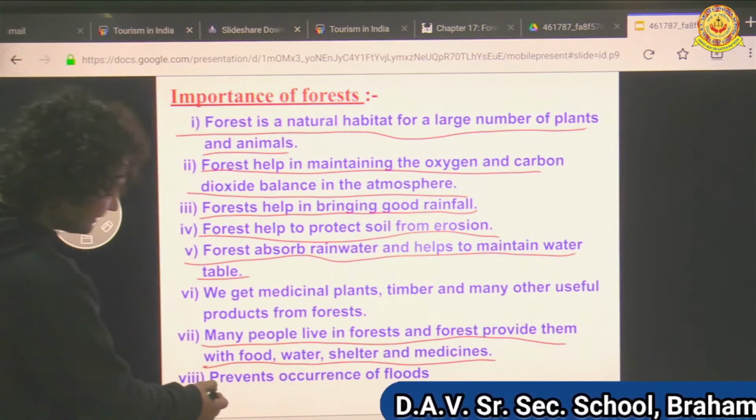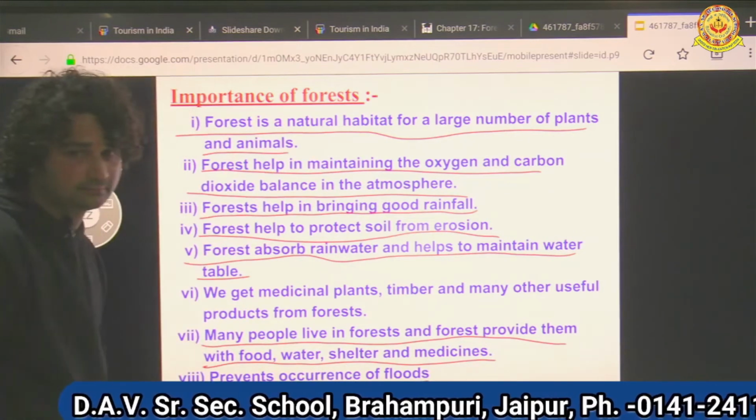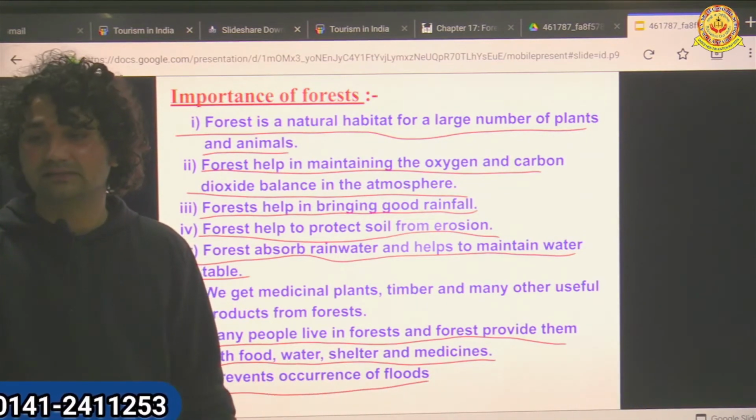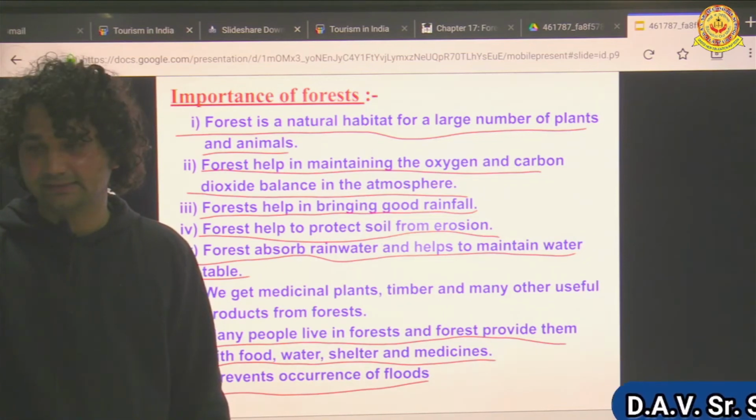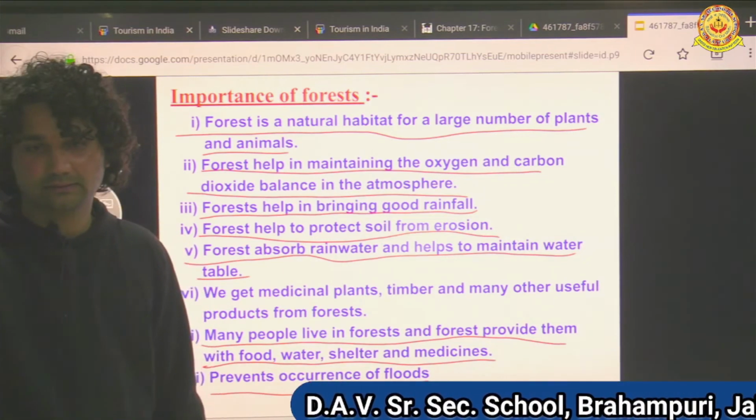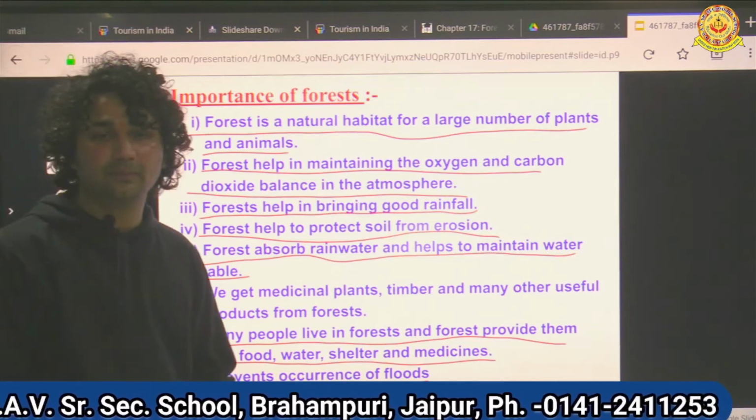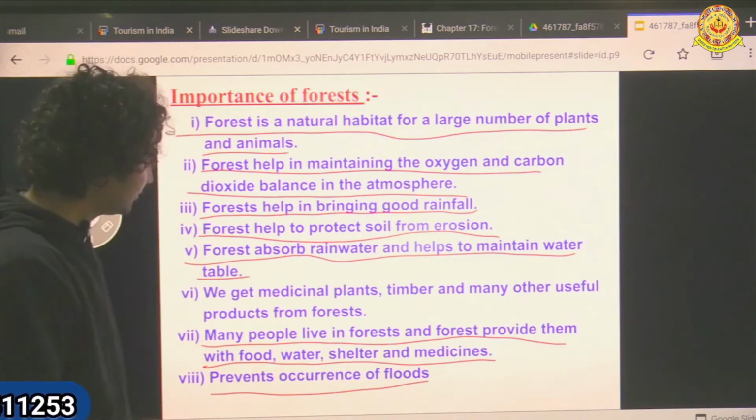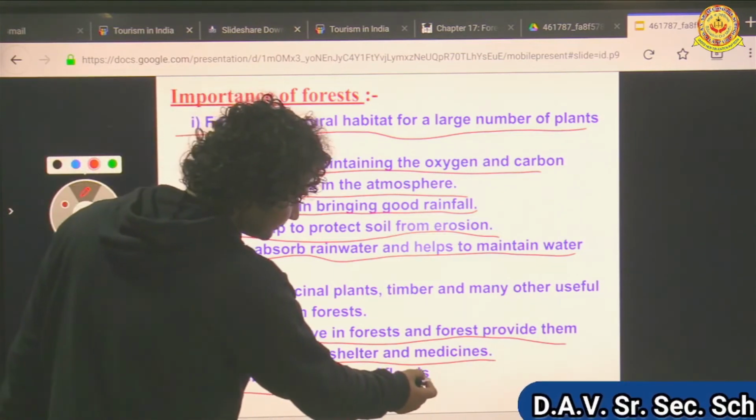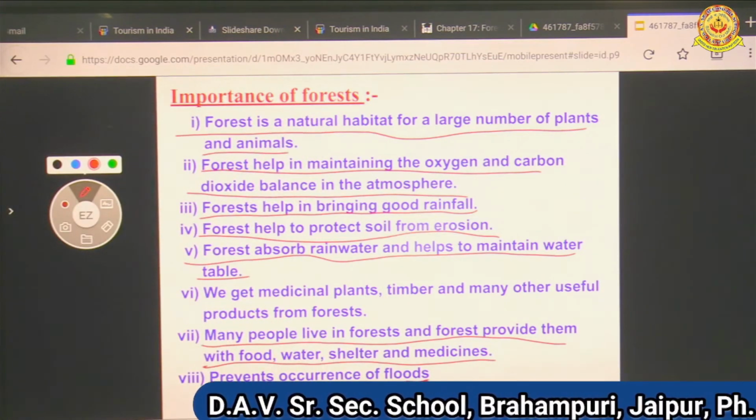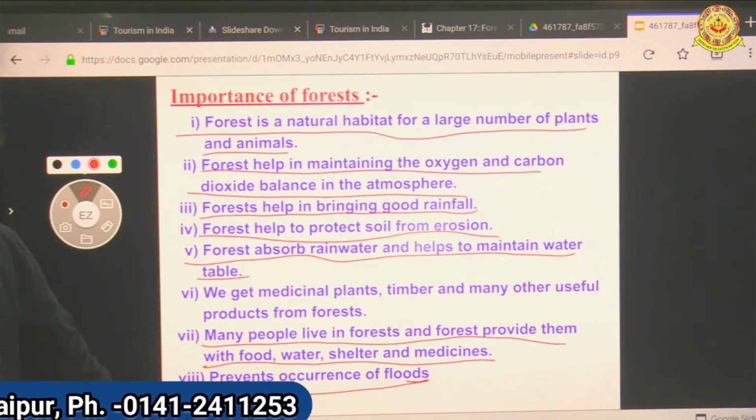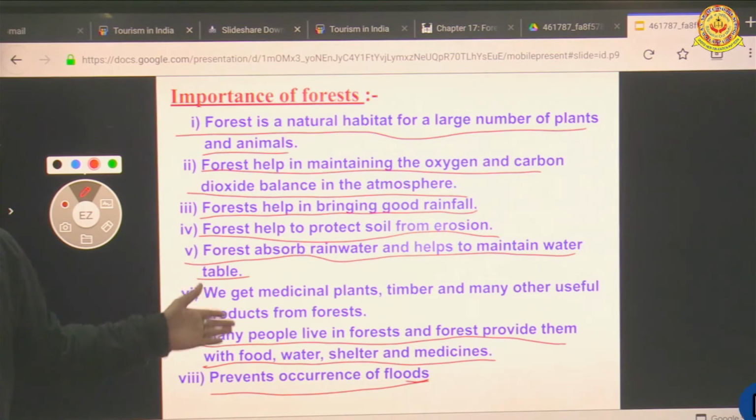And it prevents occurrence of floods because it has a large number of trees. They are densely populated with animals and trees. That's why they prevent occurrence of floods. So this is the importance of forest, and many others also.